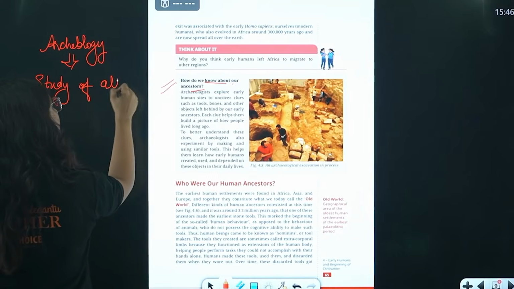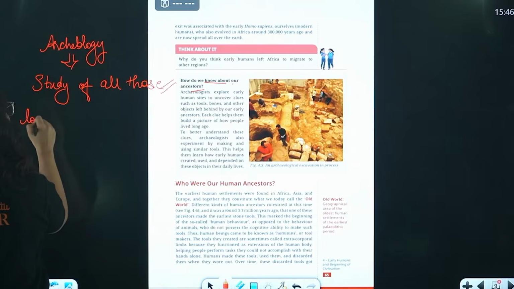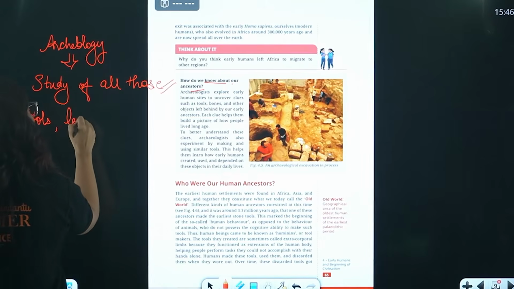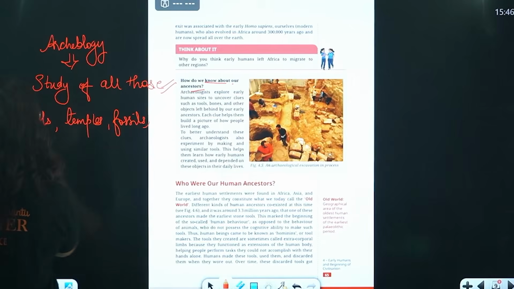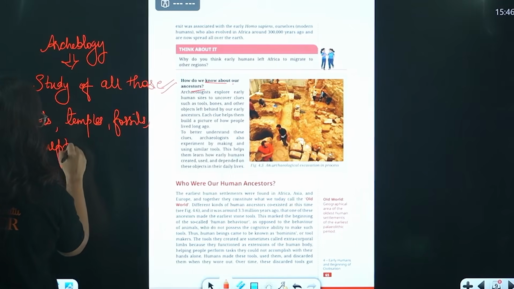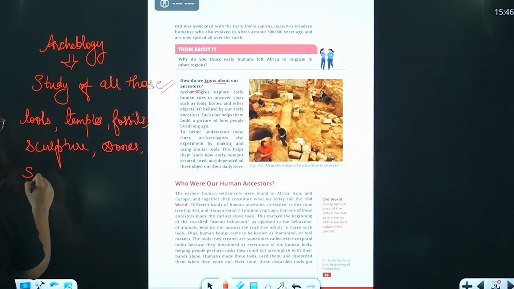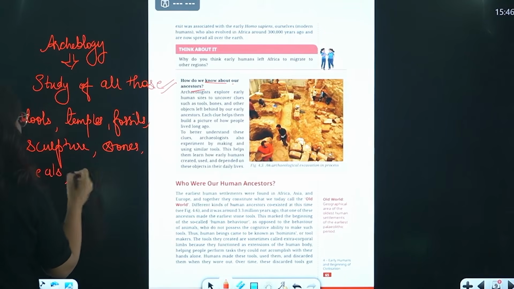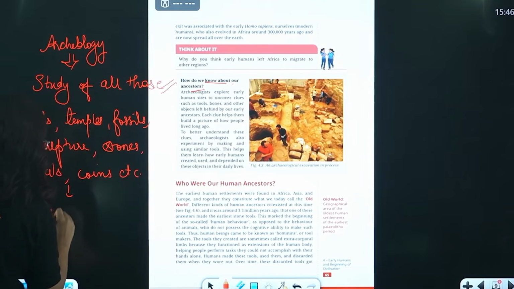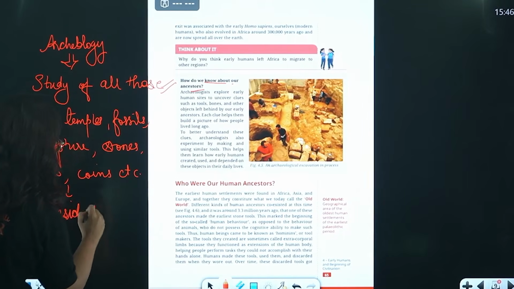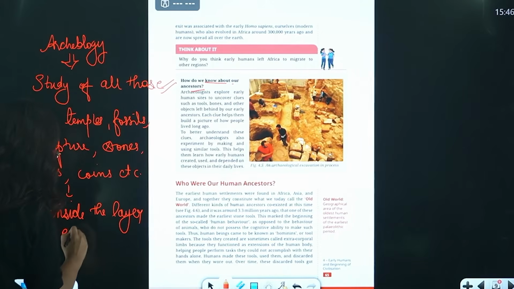Study of all those, pay attention to that. All those tools, temples, fossils. Then we can say sculptures or stones. Fine. Then we can say seals or anything, coins, etc. Whatever we found inside the earth or inside the layer of earth, the study of that is known as what, beta?